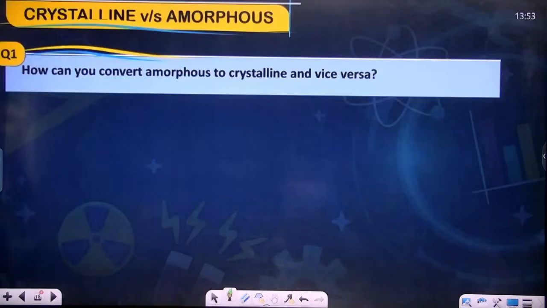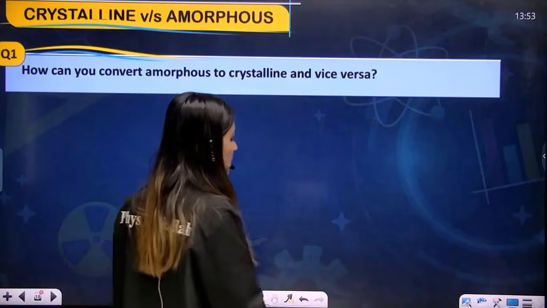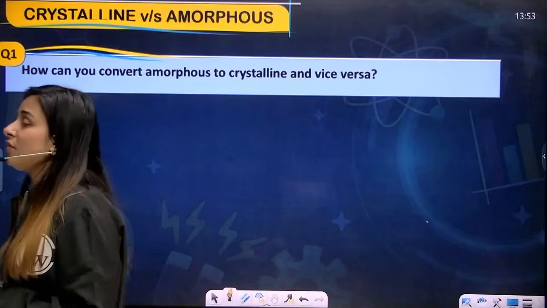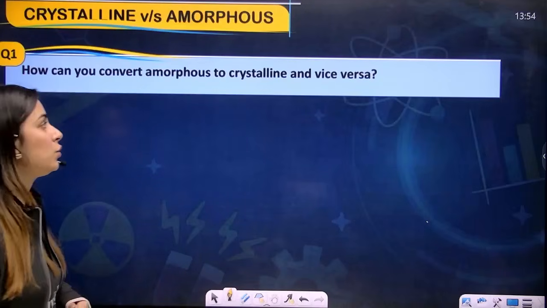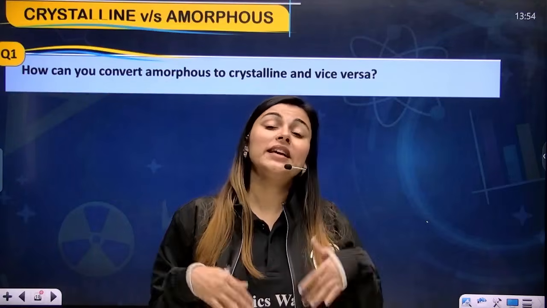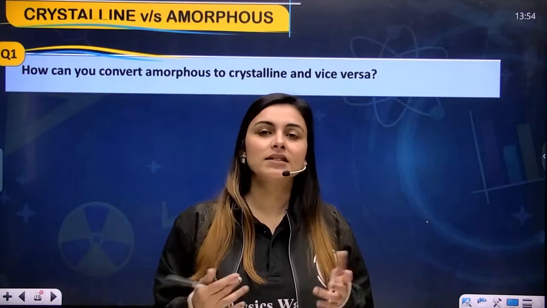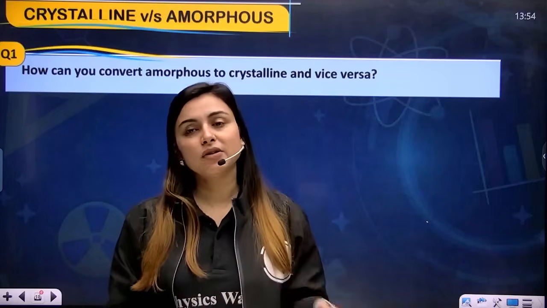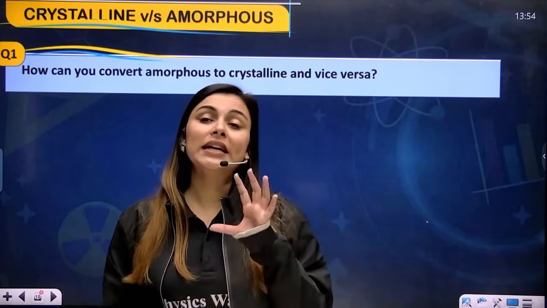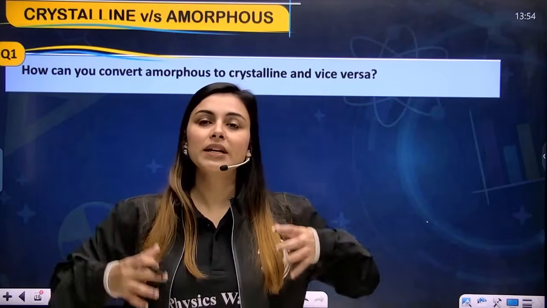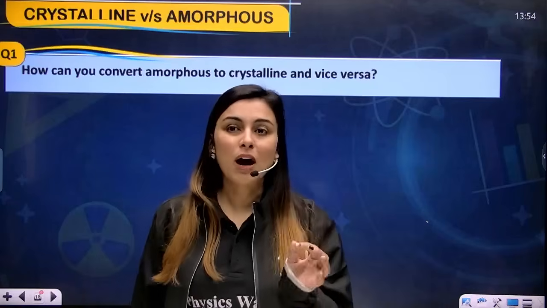Okay, so now my dear students, a question is generally asked, and it is a very good question as well: how can you convert an amorphous solid into a crystalline solid and vice versa? Can we convert or not? That is a major question. Yes, we can convert an amorphous solid to a crystalline and crystalline to an amorphous. We only need to make the arrangement ordered. We only need to give it some time. So how are we going to do it?